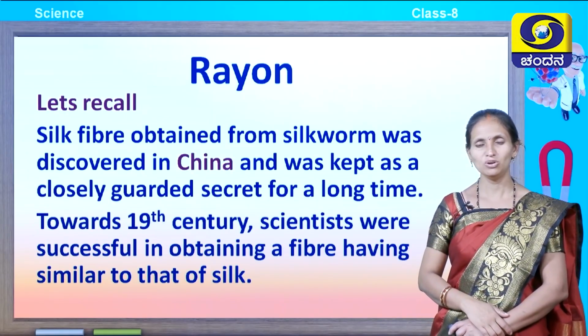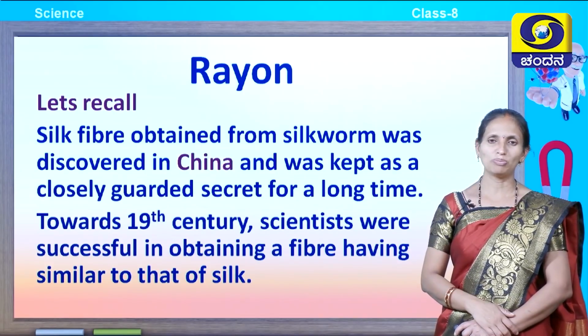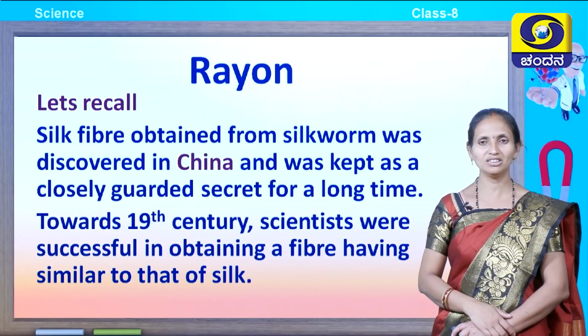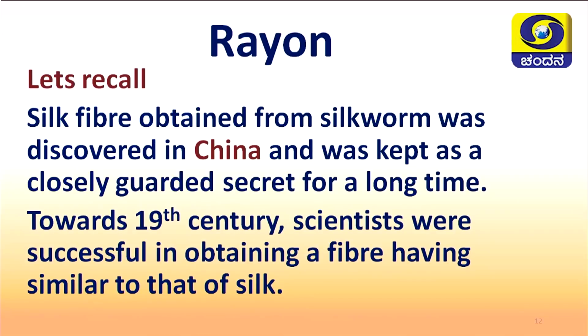Let's recall before. Silk fiber was obtained from silkworm. This is what we have learned in the last class. It is a natural source, obtained from the silkworm. This was discovered in China, and the Chinese kept it a closely guarded secret for a long period. We did not know how silk is obtained, but towards the 19th century, scientists were successful in obtaining a fiber very similar to silk. That is rayon.